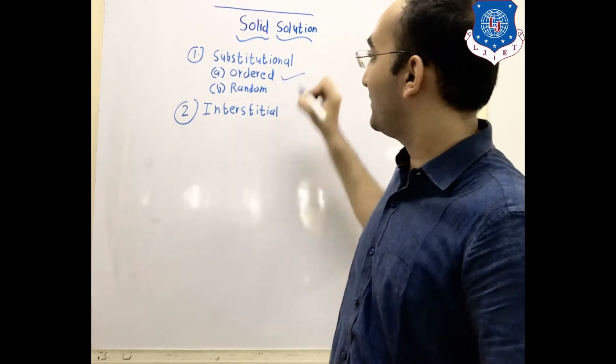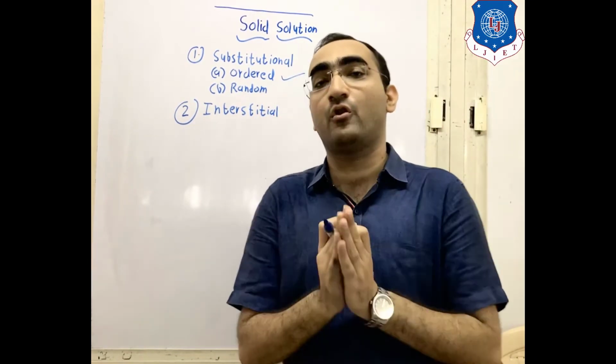Now let us discuss the ordered substitutional. What is a substitutional solid solution?